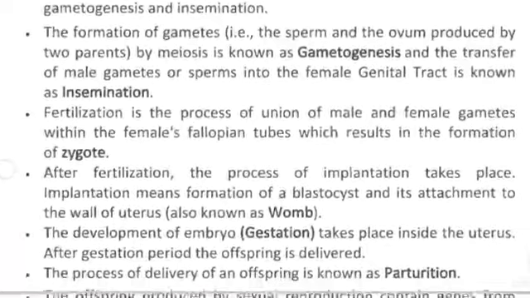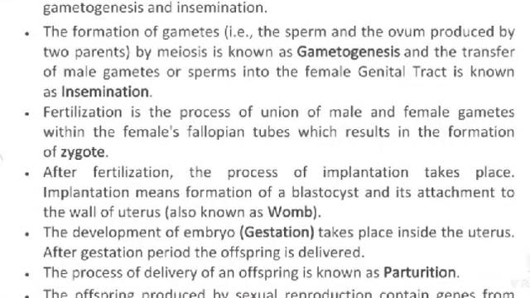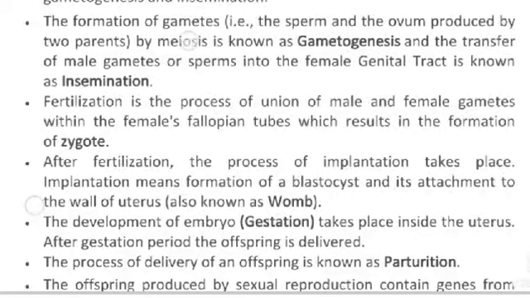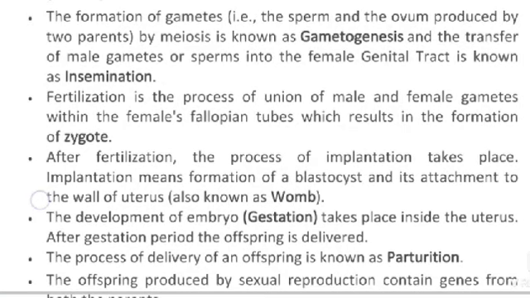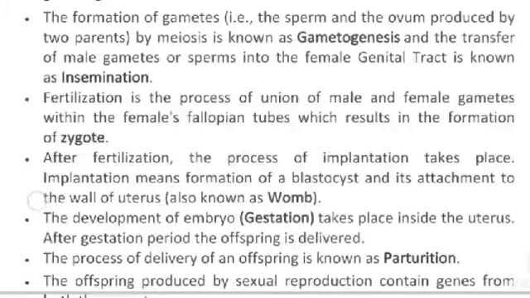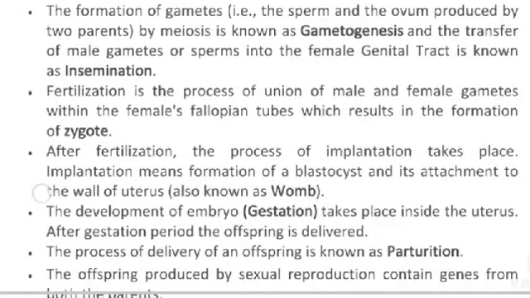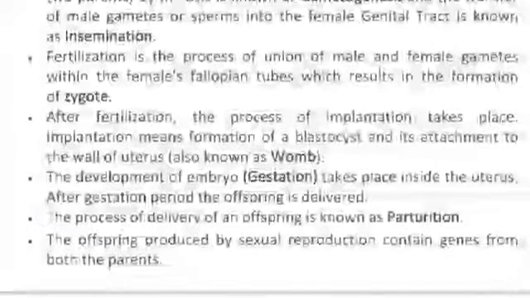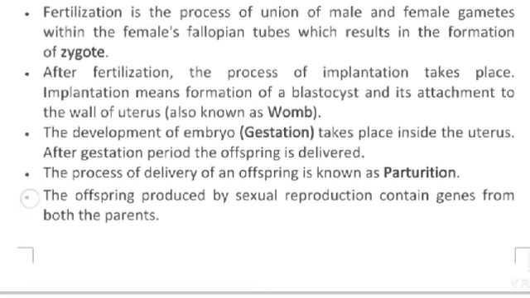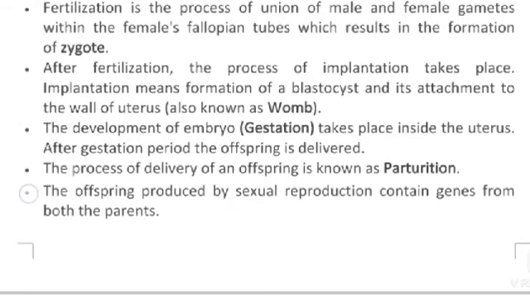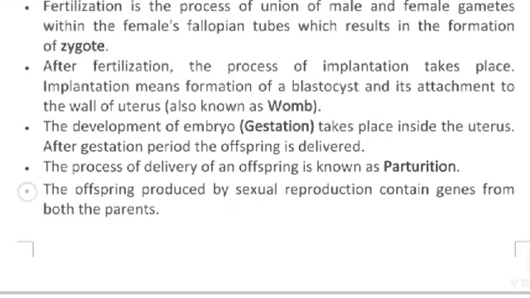The sperm and the ovum produced by the two parents by meiosis is known as gametogenesis, the gamete production, and the transfer of male gametes or sperm into the female genital tract is known as insemination. Fertilization is the union of male and female gametes within the female fallopian tube, which results in the formation of a zygote.